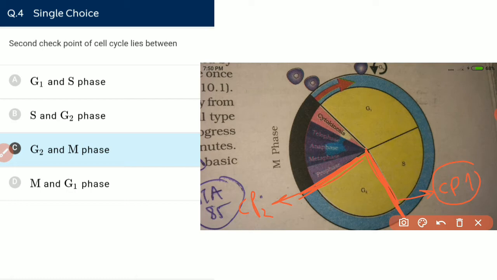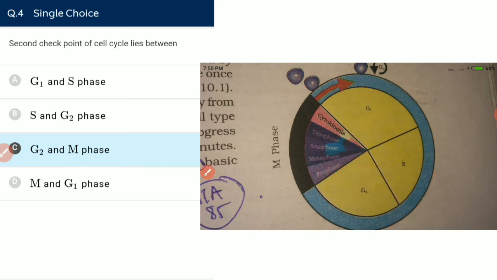2017 or 16. Yes. So we said the third checkpoint is between metaphase and anaphase. That is the anaphase promoting complex. Anaphase promoting complex. This phase is related with the anaphase promoting complex. That is checkpoint number 3.